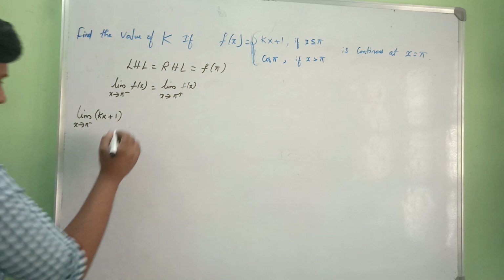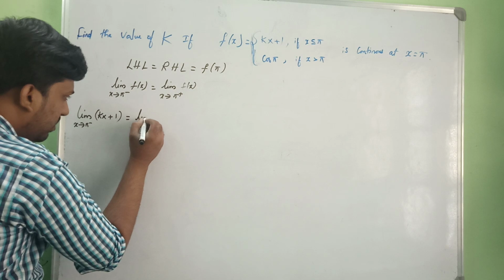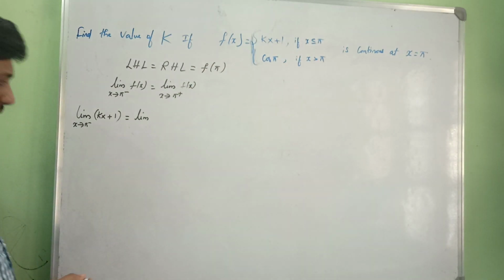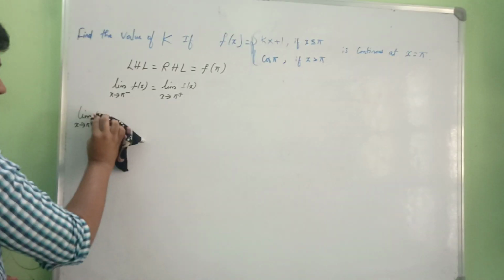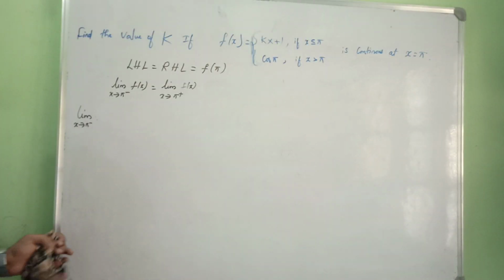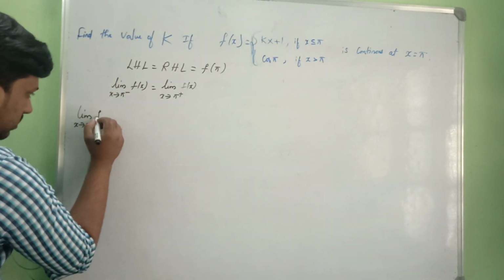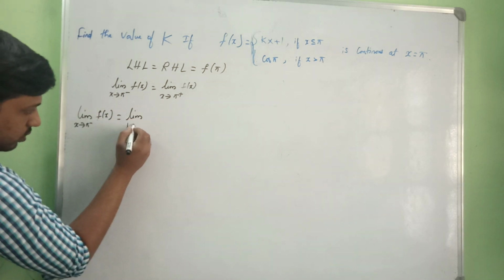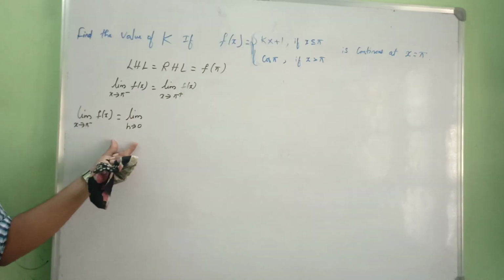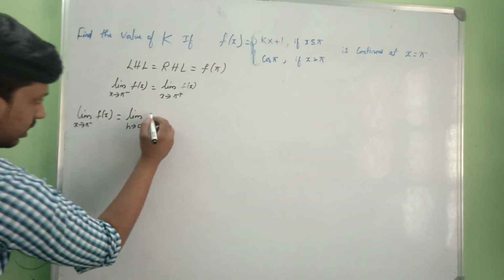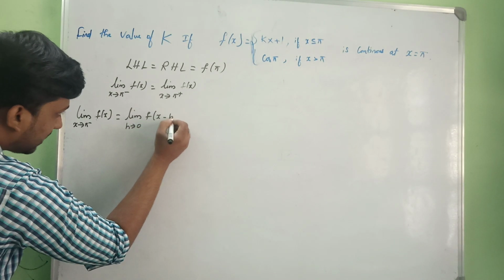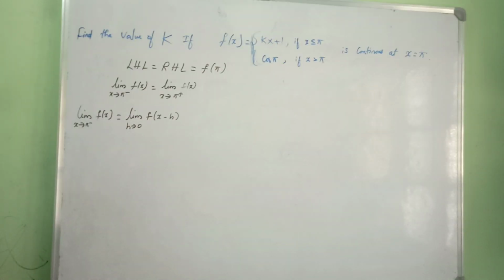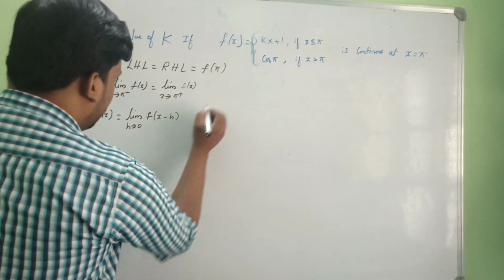Okay, so that is nothing but limit h tends to 0. So let me write that, and afterwards let me substitute here. So here we have limit f of x, that can be written as limit as h tends to 0. We are taking an interval h here, h tends to 0, f of x minus h, because here it is from left hand limit. So what happens if you take this?